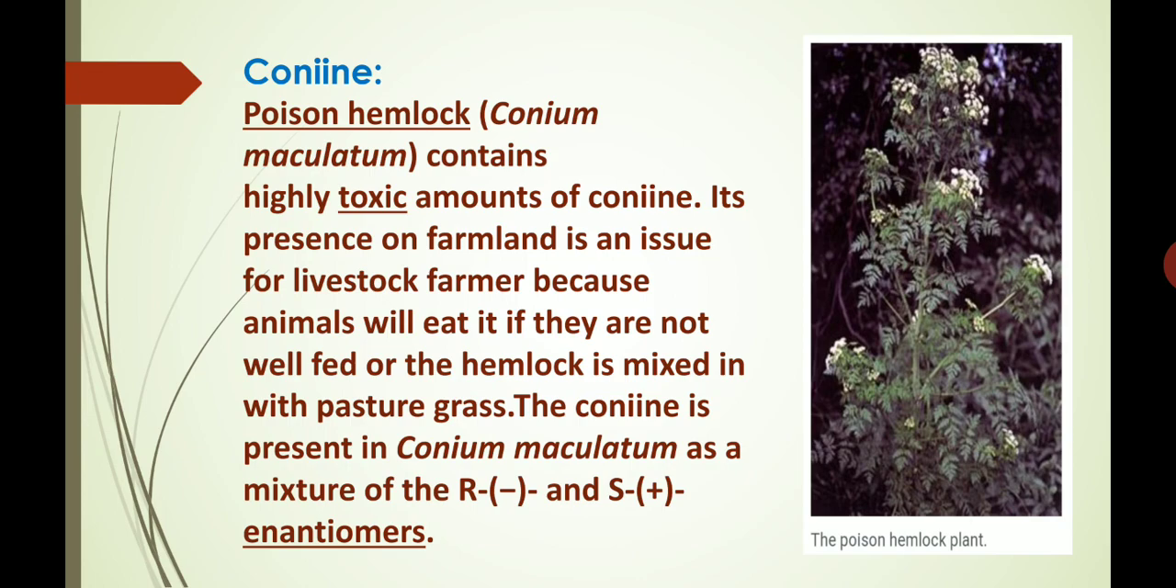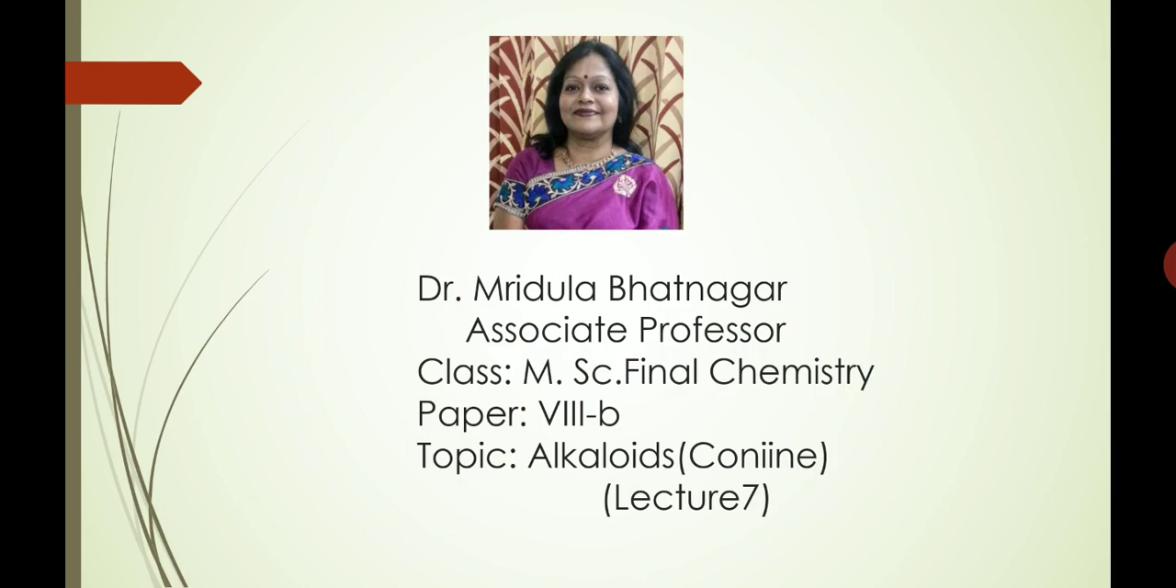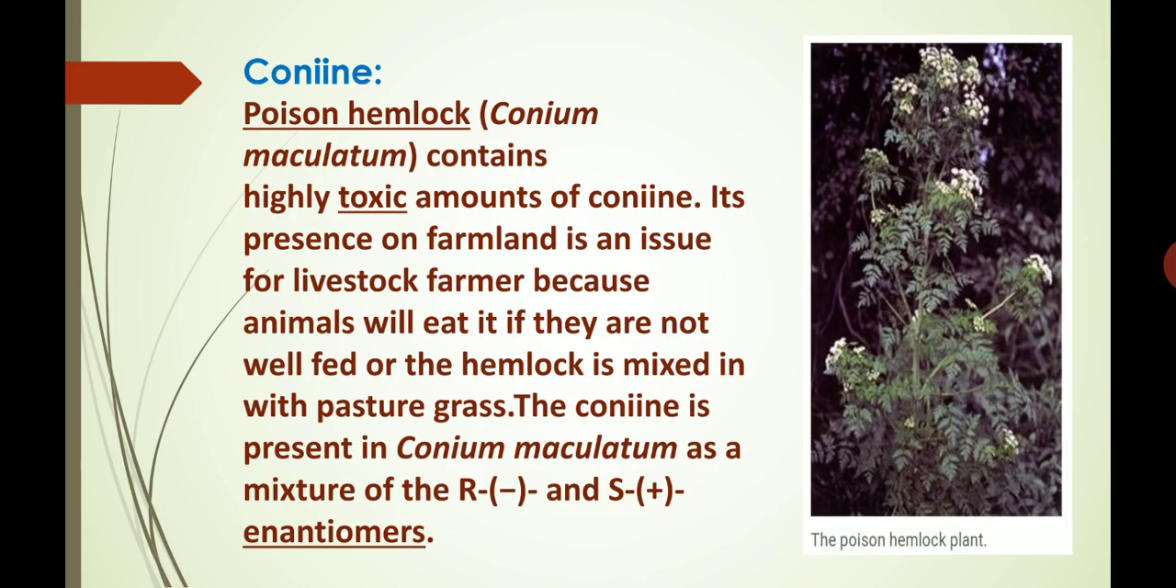The toxic properties of the poison hemlock were known since very long time, and its crude extract was used by the ancient Greeks as the official poison for the execution of criminals. Socrates was condemned to death by giving the oil of hemlock in 399 BC. 5 alkaloids have been identified in hemlock, namely conine, gamma conicine, conhydrine, pseudoconhydrine, and N-methylconine.